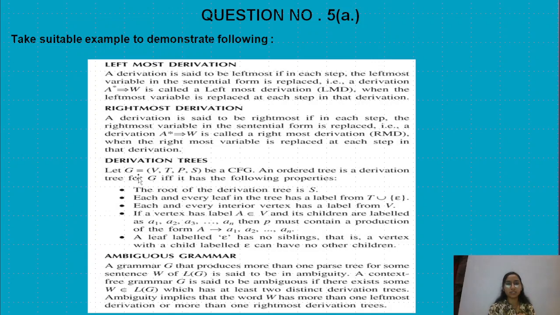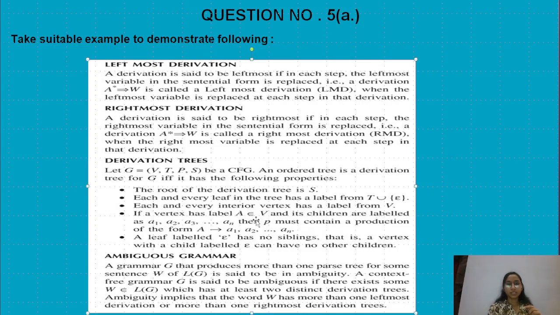What is a derivation tree? Let G equal to (V, T, P, S) be a context free grammar. An ordered tree is a derivation tree for G if it has the following properties. What are those properties? Let's see. The root of the derivation tree is S. Each and every leaf of the tree has a label from T union epsilon. Each and every interior vertex has a label from V.